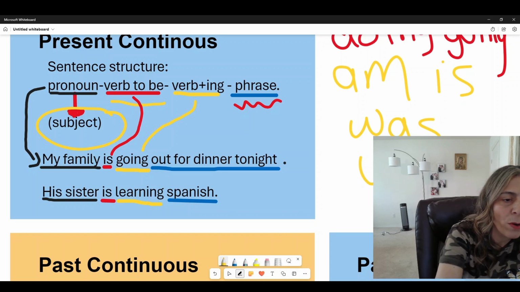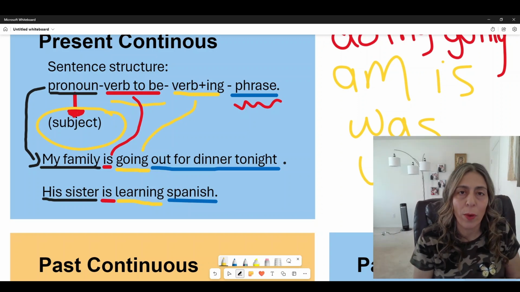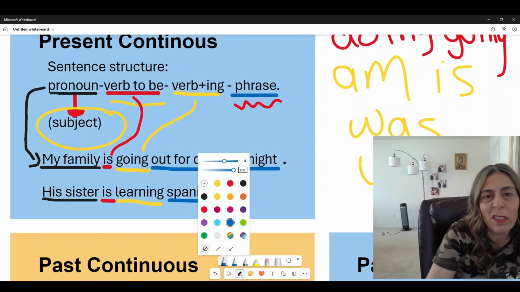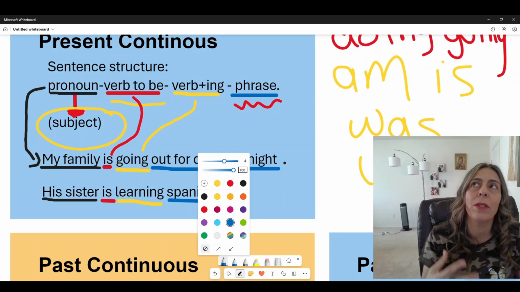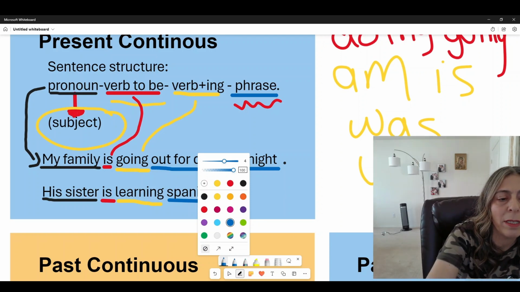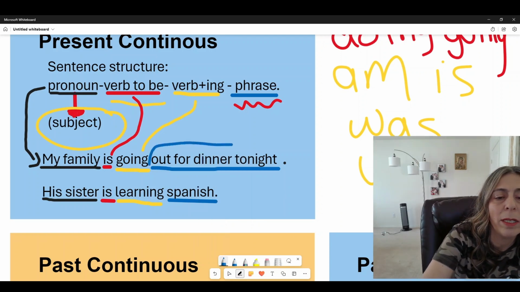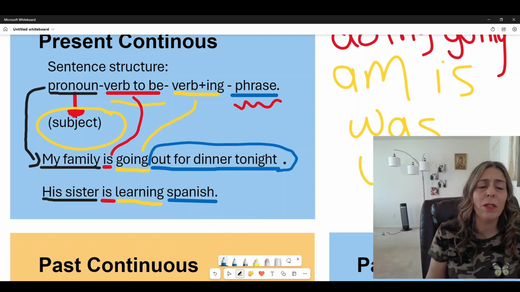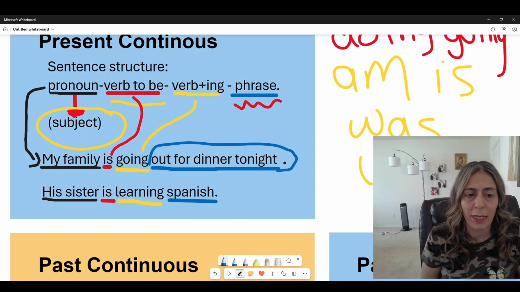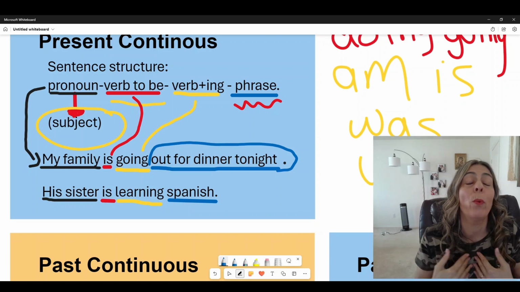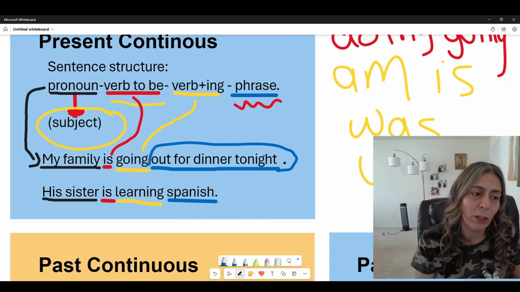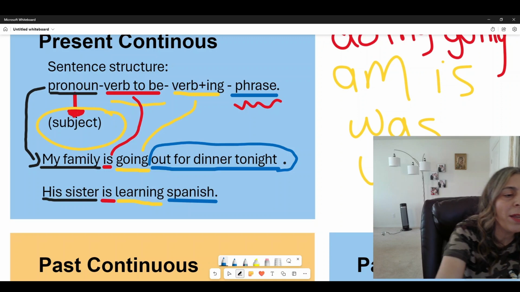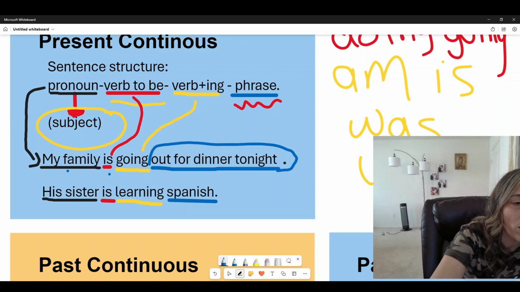So we have go and ing, going. Now, out for dinner is just the phrase. It's just the description of the rest of the sentence. Sometimes we call it a predicate, but it's just the rest of the sentence. But what we are concerned with here is how to use the continuous tense, which is my family is going.